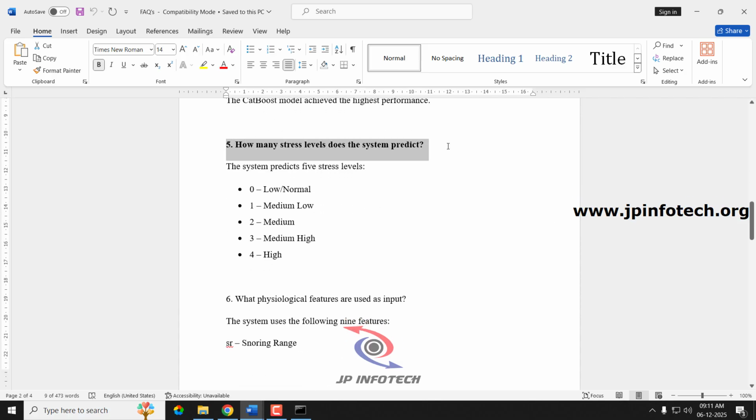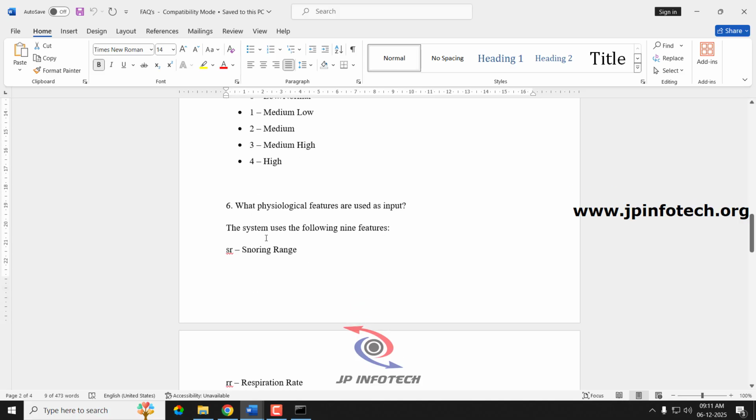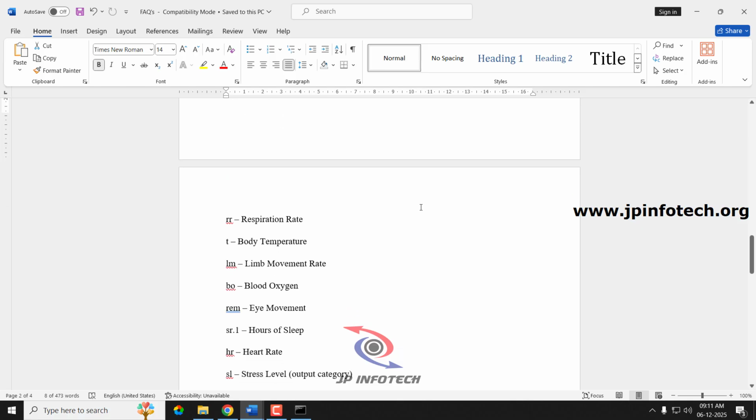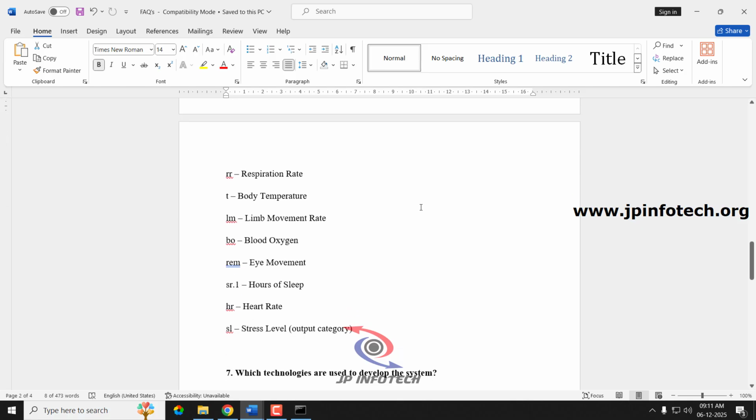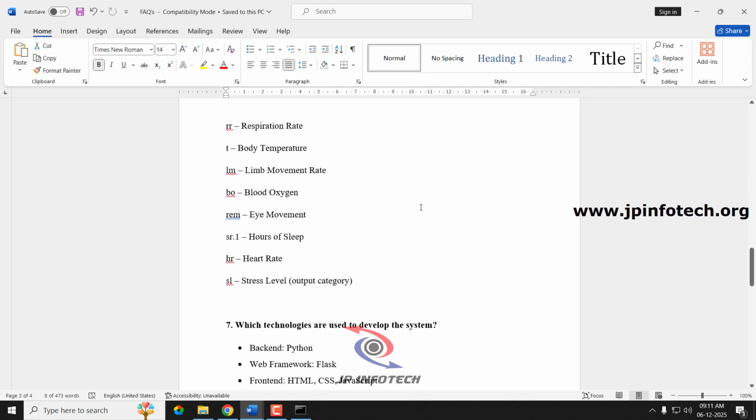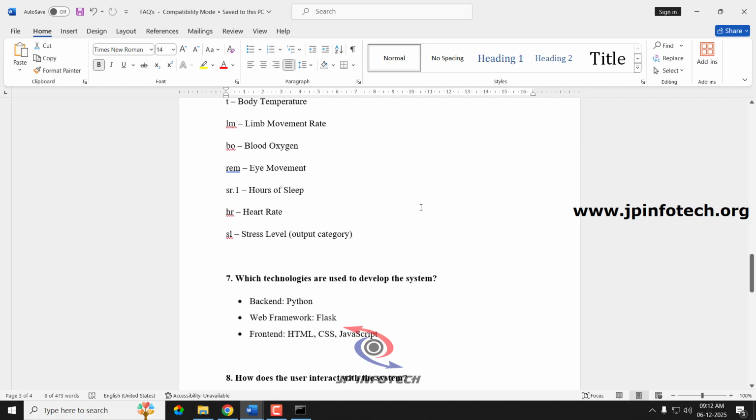Next question, how many stress levels does the system predict? Here we predict 5 different stress levels. 0 means low, 1 means medium low, 2 means medium, 3 means medium high, 4 means high. Next question, what physiological features are used as the input? We have used SR, that is snoring rate, RR as respiration rate, T is body temperature, LM is limb movement rate, BO is blood oxygen level, REM is eye movement, SR is sleep hours, HR is heart rate, SL is stress level. That is the output category. These are all the things that are available in the dataset part.